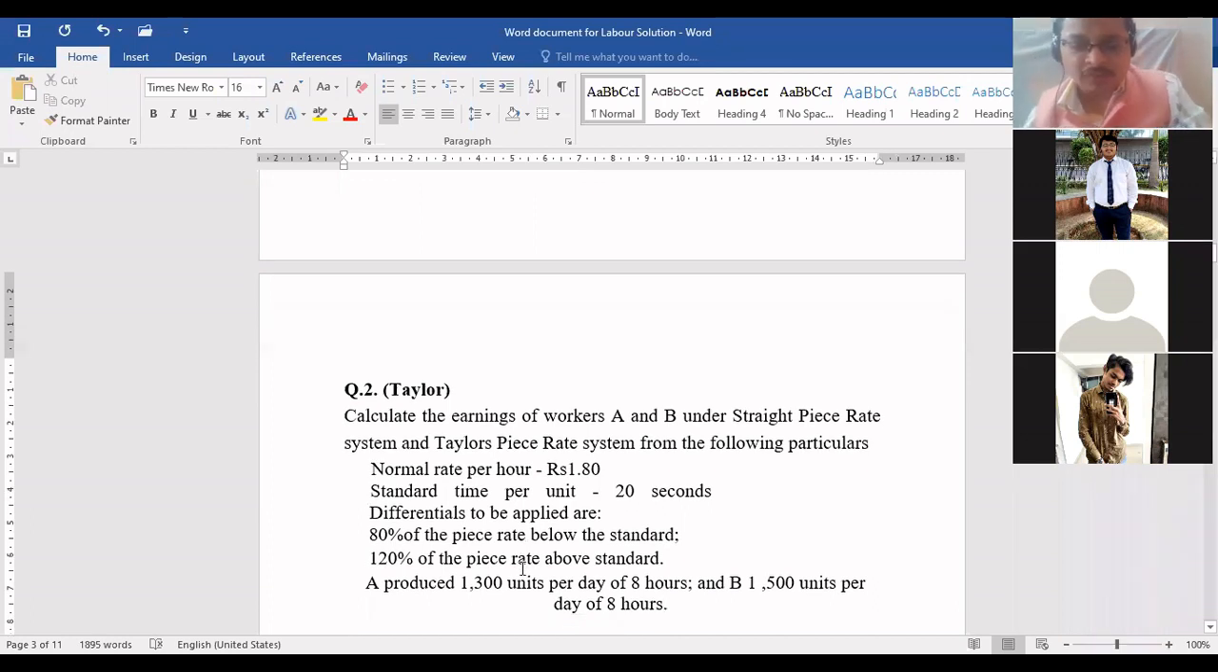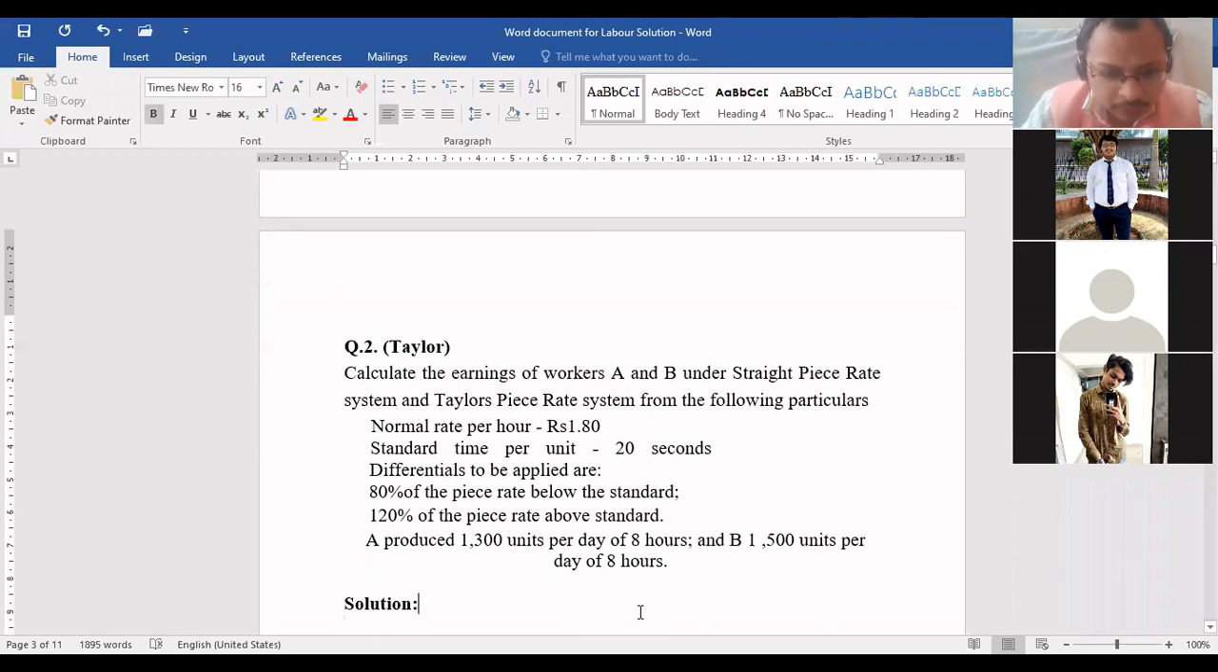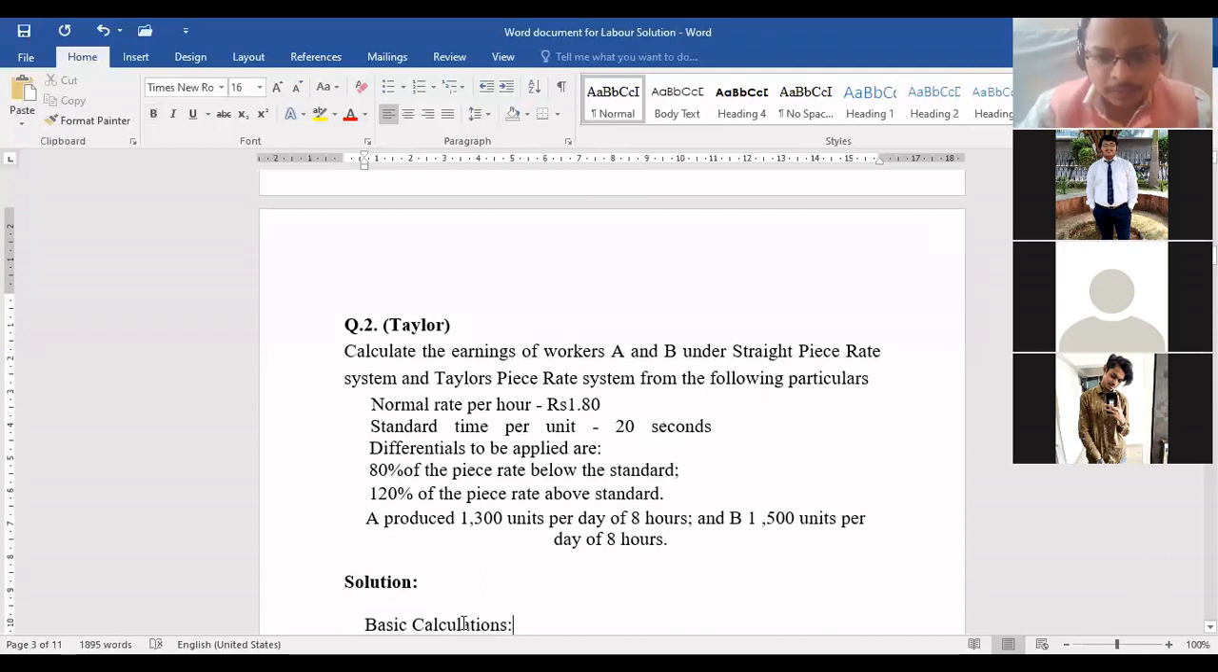Have you understood the question first of all? We have to calculate the wages of Mr. A and B as per straight piece rate and as per Taylor's piece rate system. Now see what we have to do. We have to first of all calculate some basic elements. The data is given to us in hourly form, so we have to convert it into piece rate.